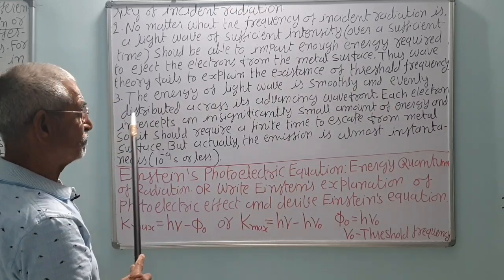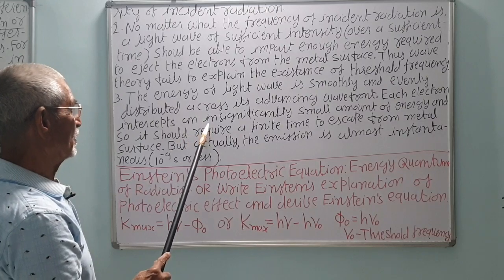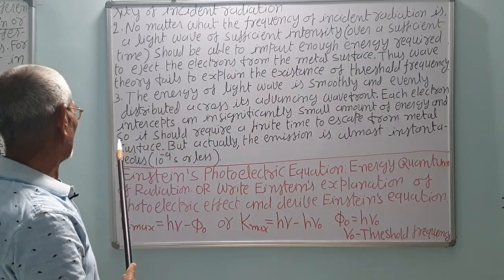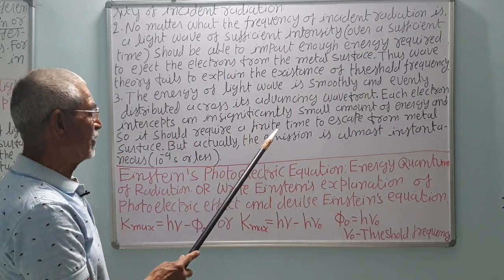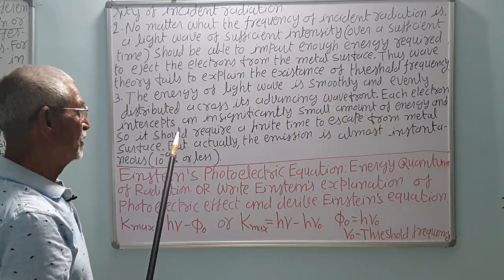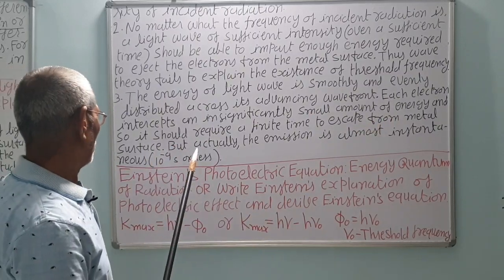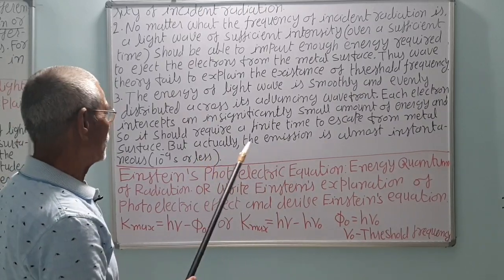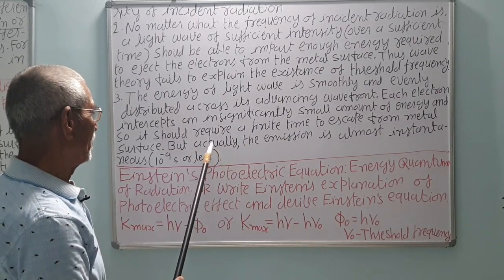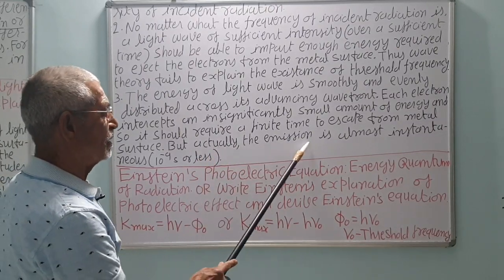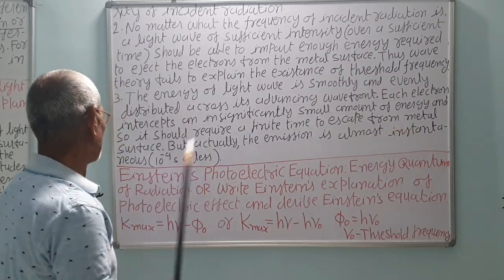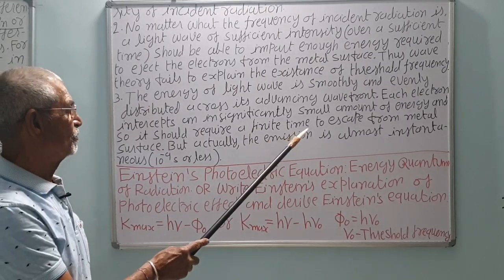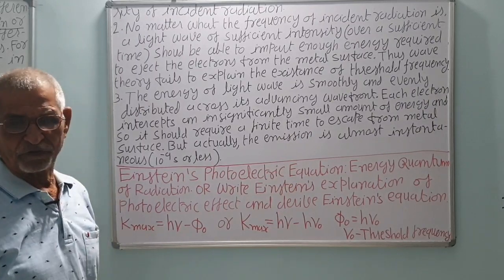Each electron intercepts an insignificantly small amount of energy, so it should require a finite time to escape from the metal surface. This is also contrary to what is observed in the photoelectric experiment. Actually, the emission is almost instantaneous, that is 10⁻⁹ second or less. So this is also the second failure of the wave theory of light.